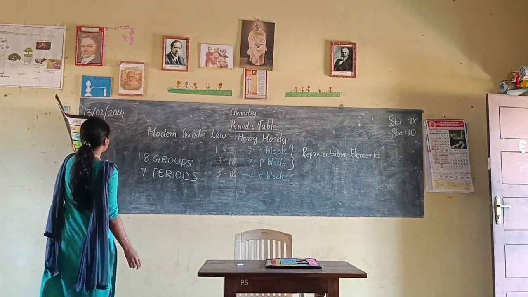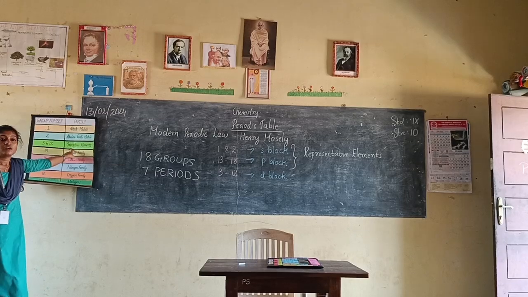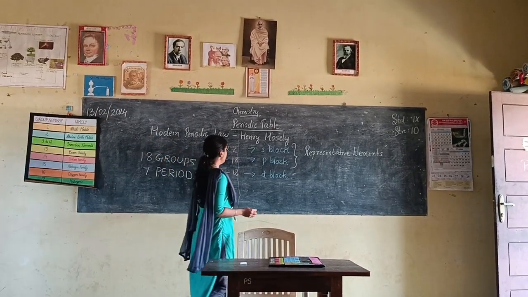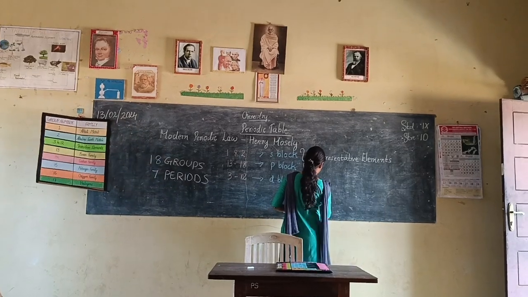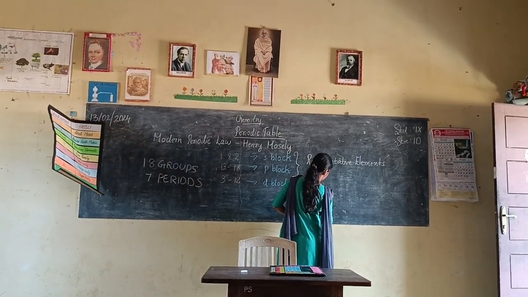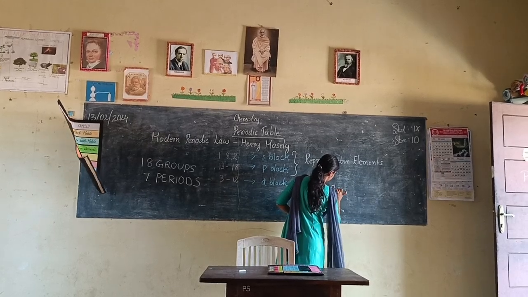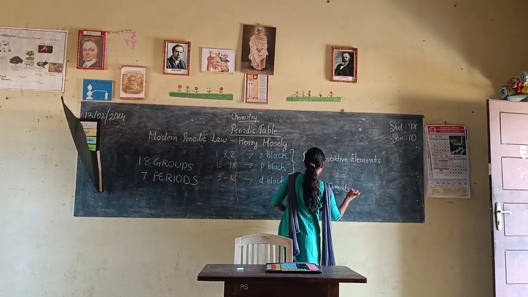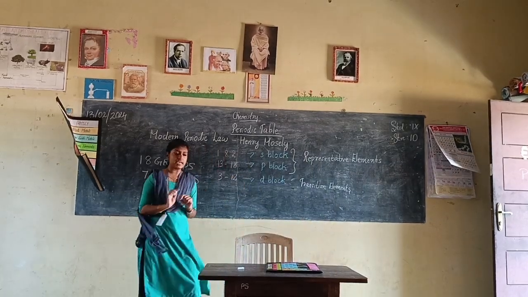Then we have discussed groups 3 to 12. They are known as transition elements. Group 3 to 12, they are transition elements.